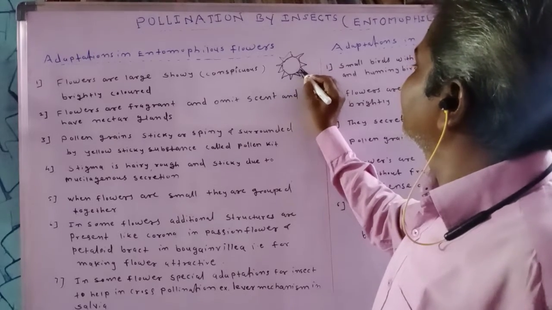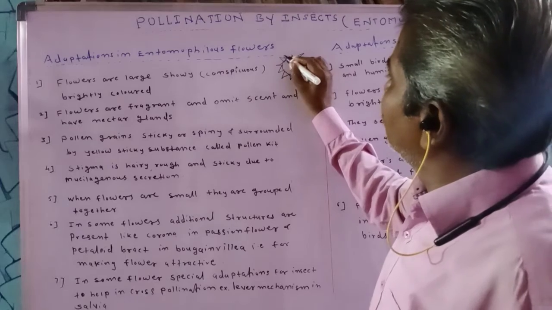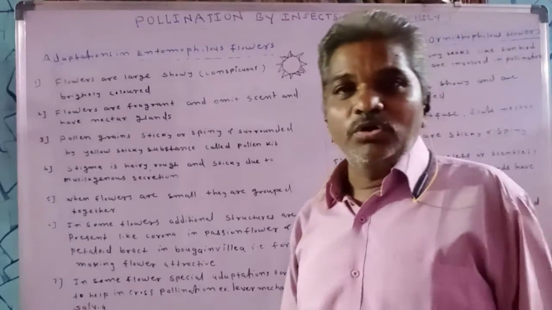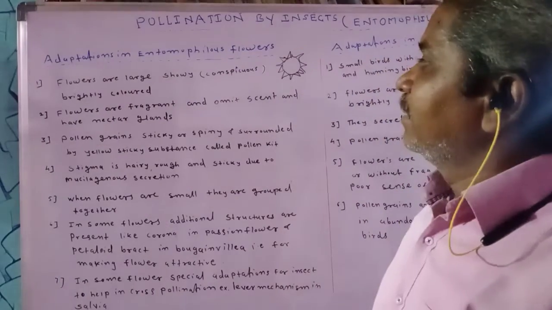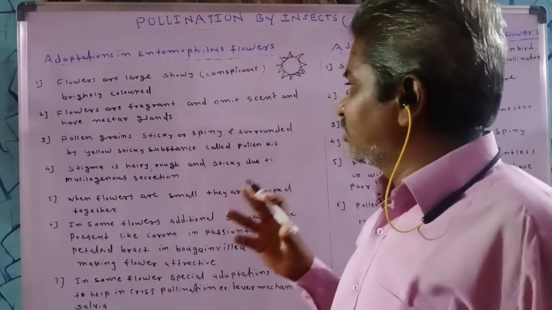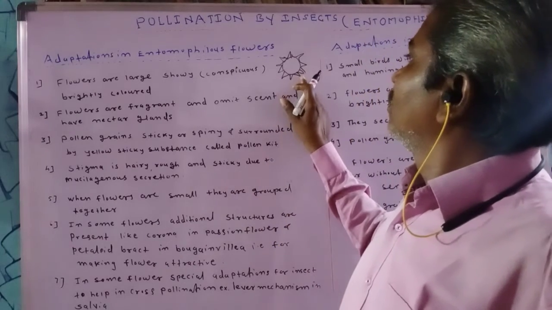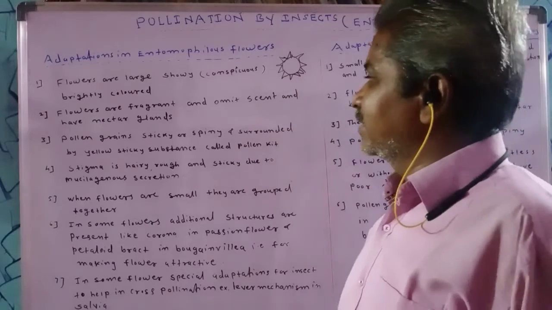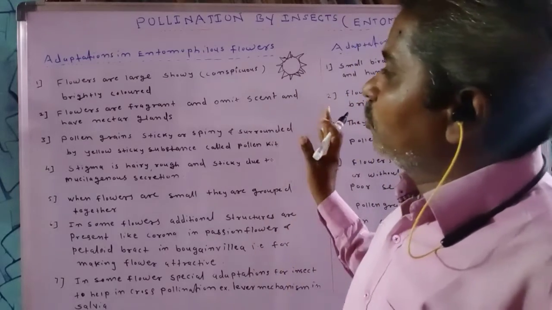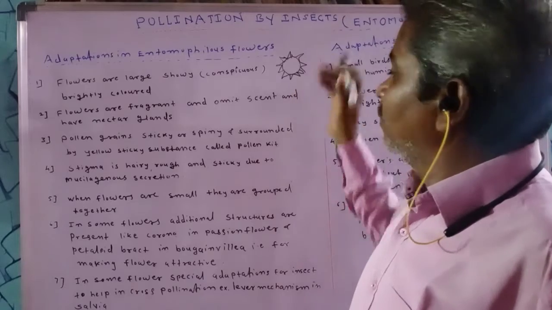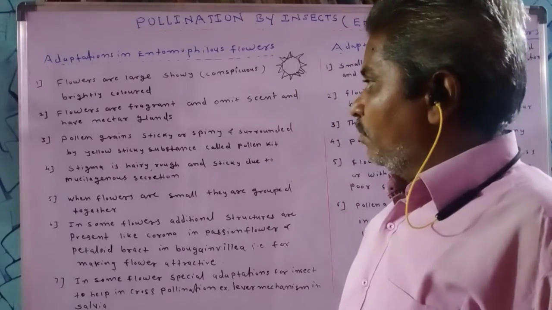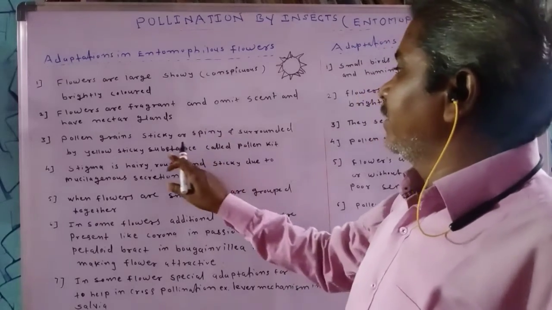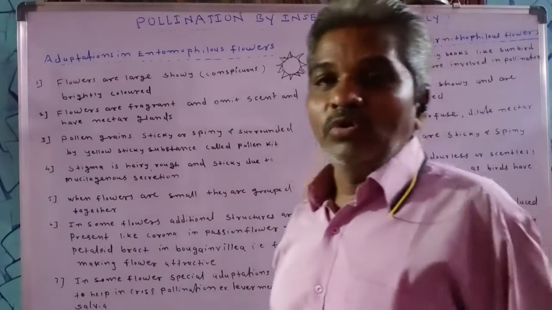Due to such spiny nature, the pollen grains are easily carried by insects from one flower to another.